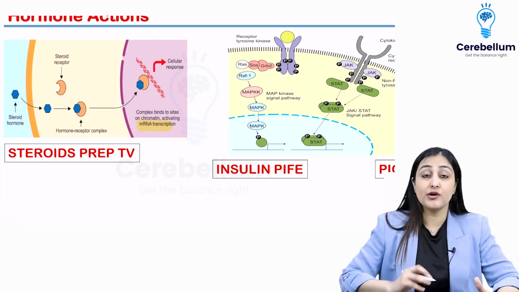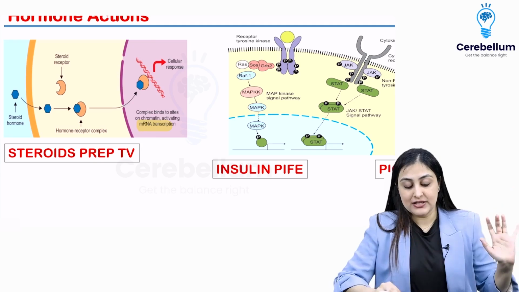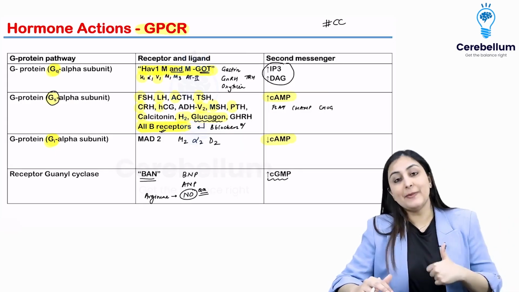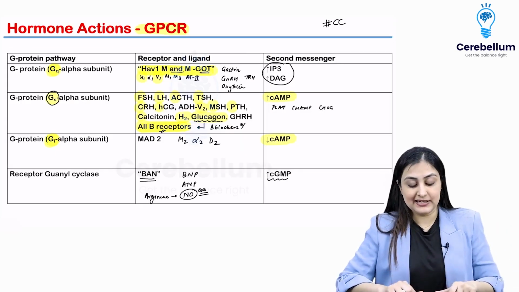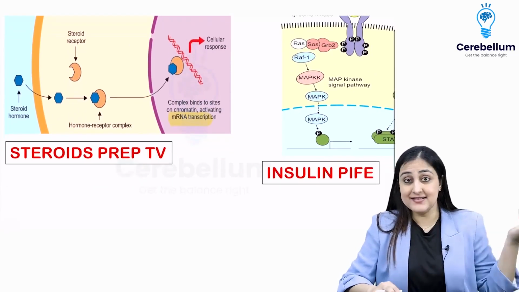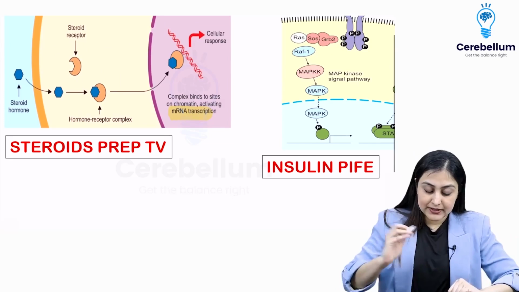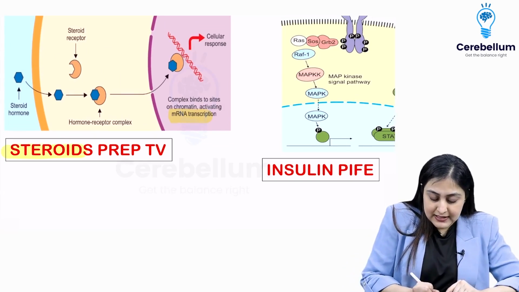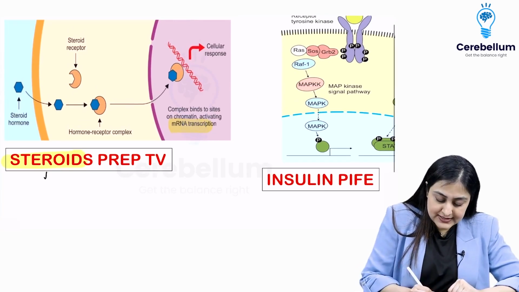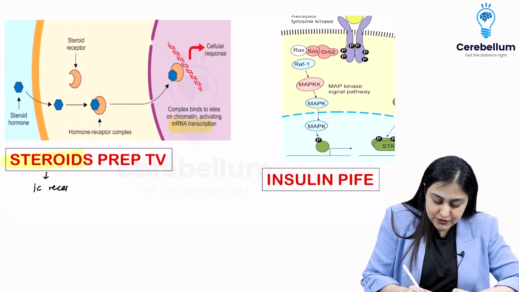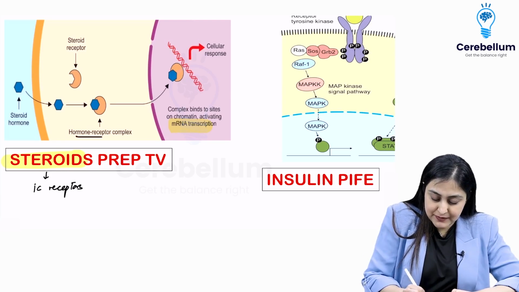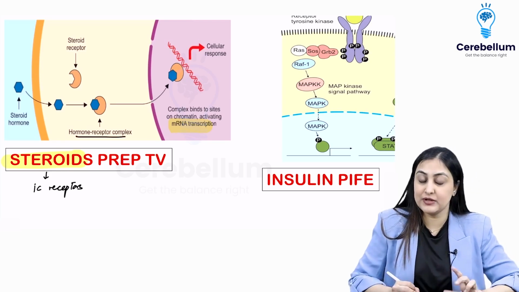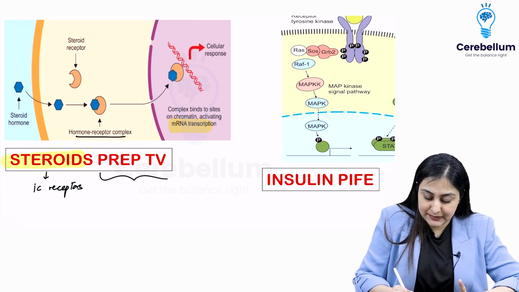All right, so these hormones actually act slower than the ones that we have done here, which act by GPCR. So that's one thing that is slightly anti-instinctive, if I may call it that. Then you want to remember what these hormones are. So steroids have intracytoplasmic receptors, which they bind to, which then regulates the DNA response, whereas